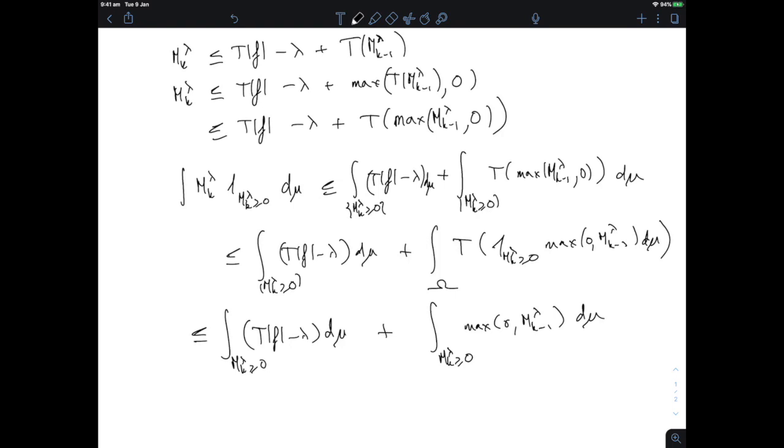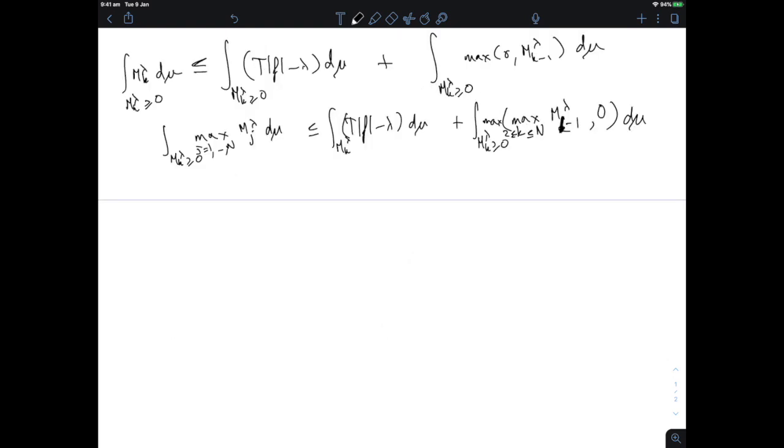Okay, now this is true for every m_k lambda. Well, we can go one step further and control this maximum here by a maximum over an even larger set, which is what we have on the left-hand side here.